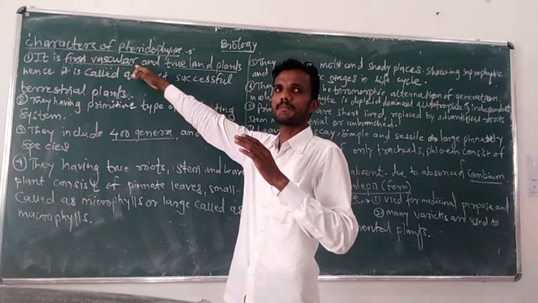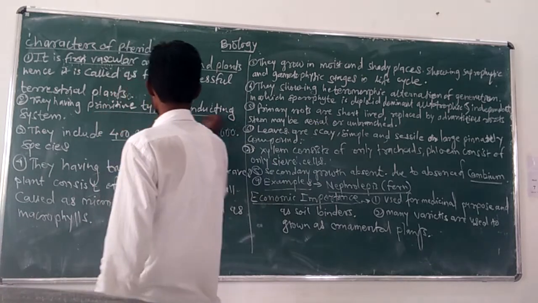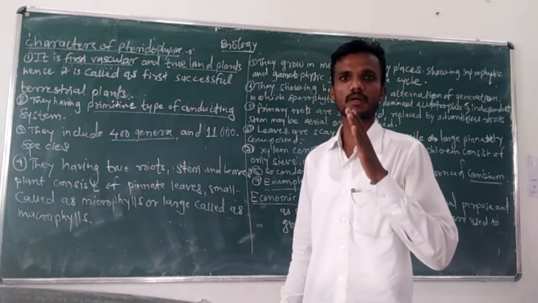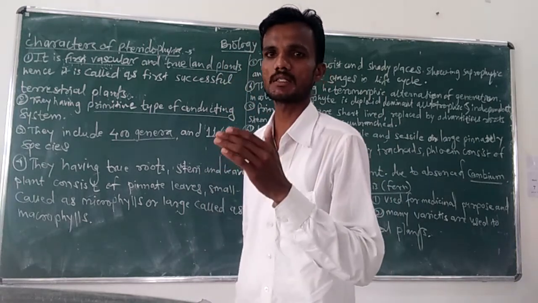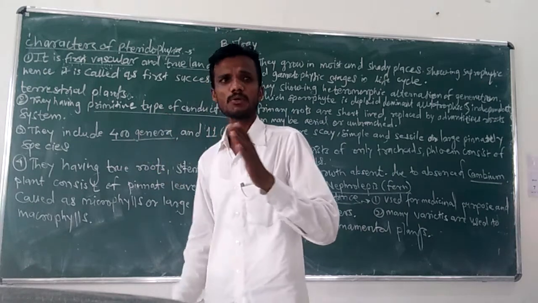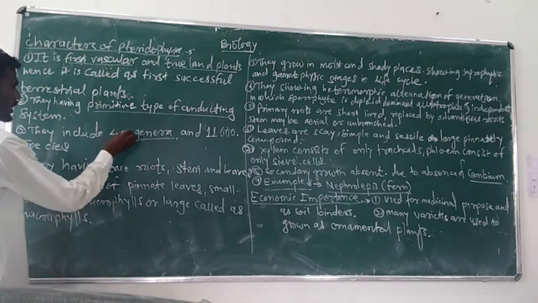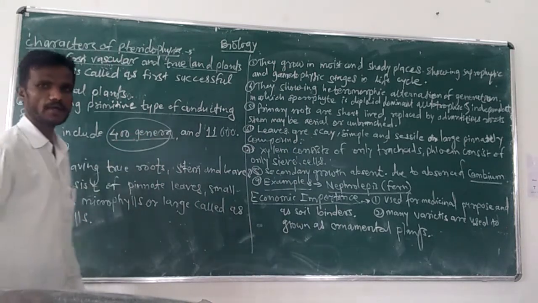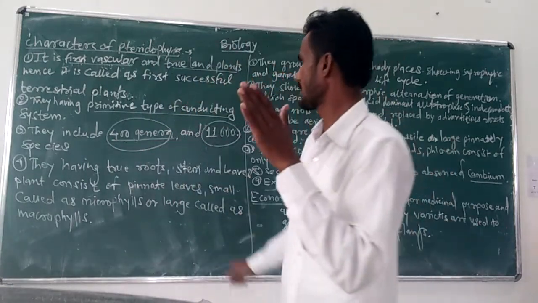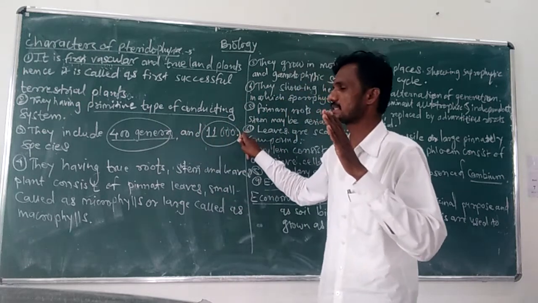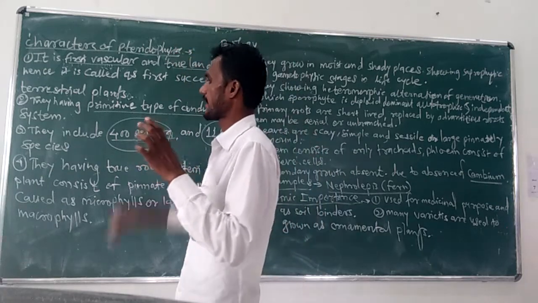This group of Pteridophyta has a primitive type of conducting system, such as xylem and phloem. This primitive group of plants includes about 400 genera and 11,000 species of pteridophytes.